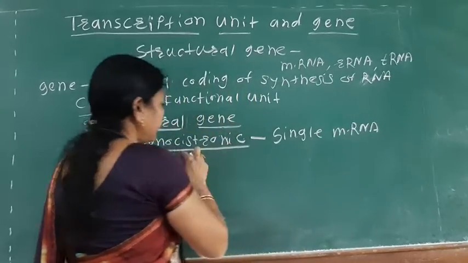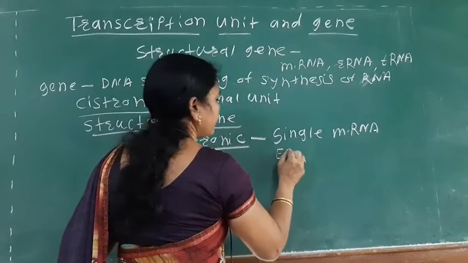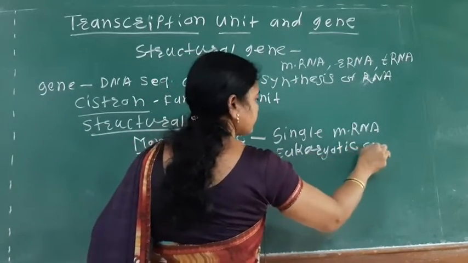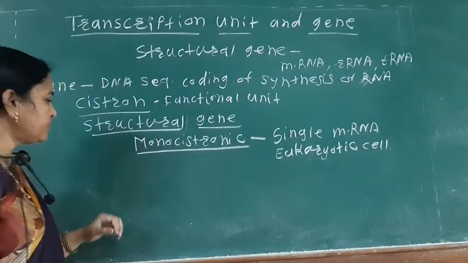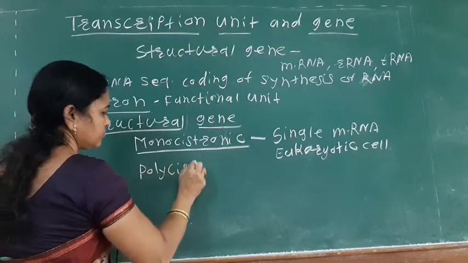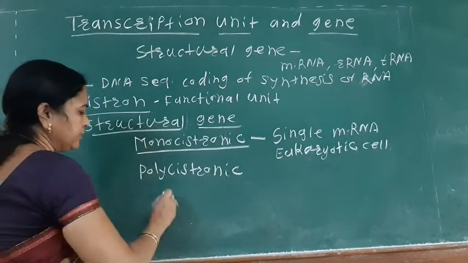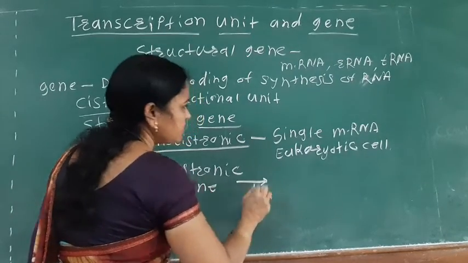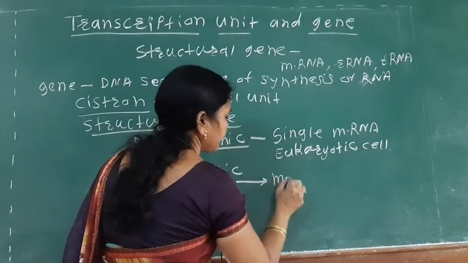This monocistronic structural gene is mainly present in the eukaryotic cell. Then another gene is the polycistronic. This polycistronic gene is mainly responsible for the synthesis of more than one type of RNA.